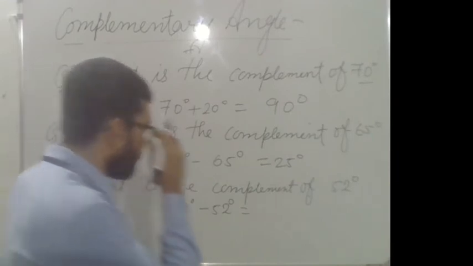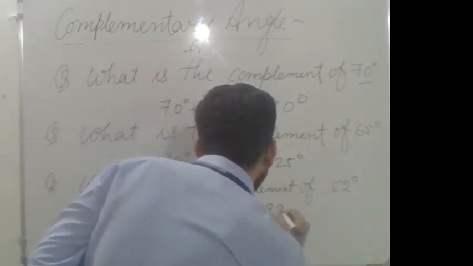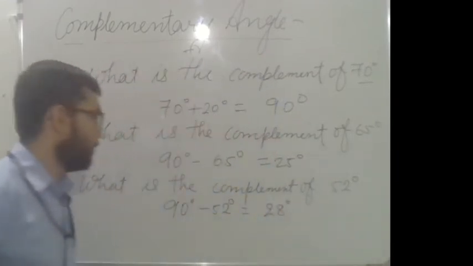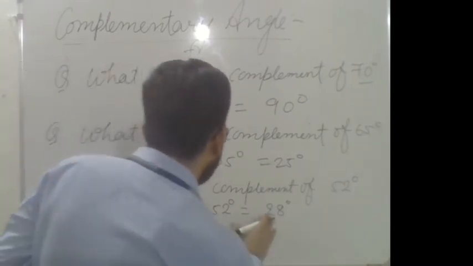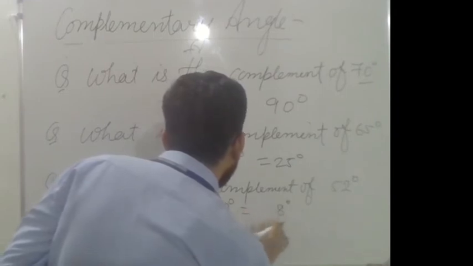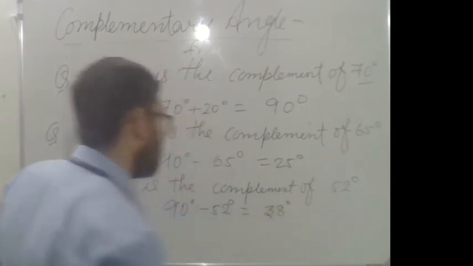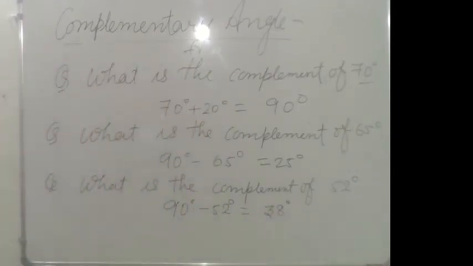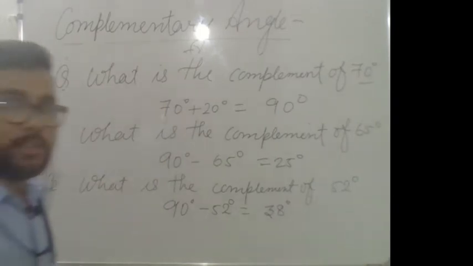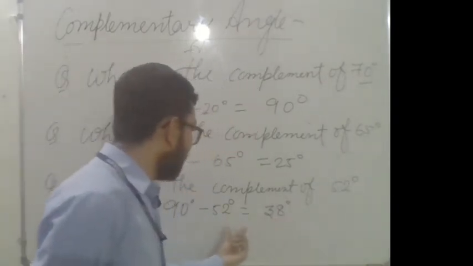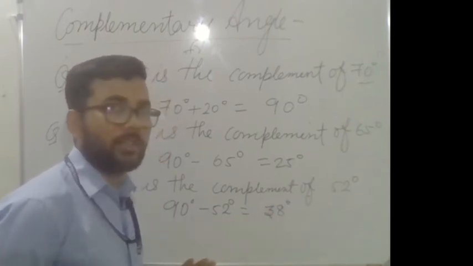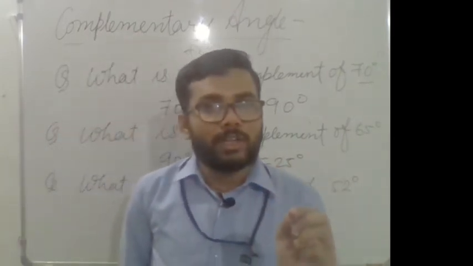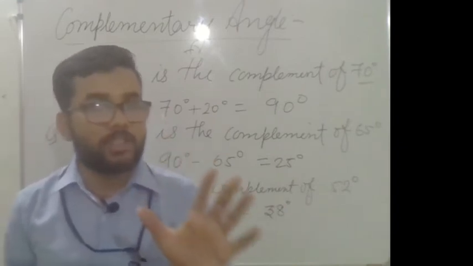What will you get? You will get 38. So 38 will be the complement of 52 degree.